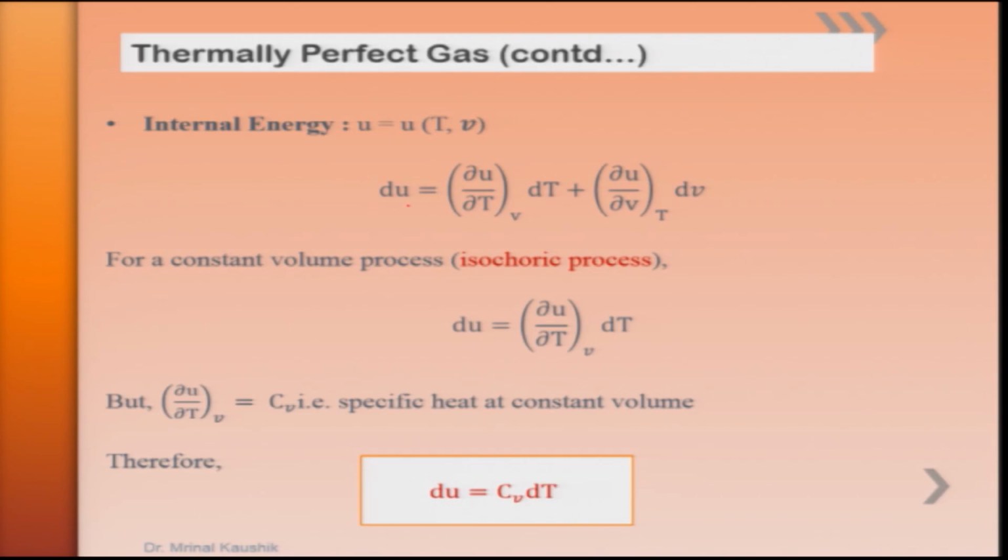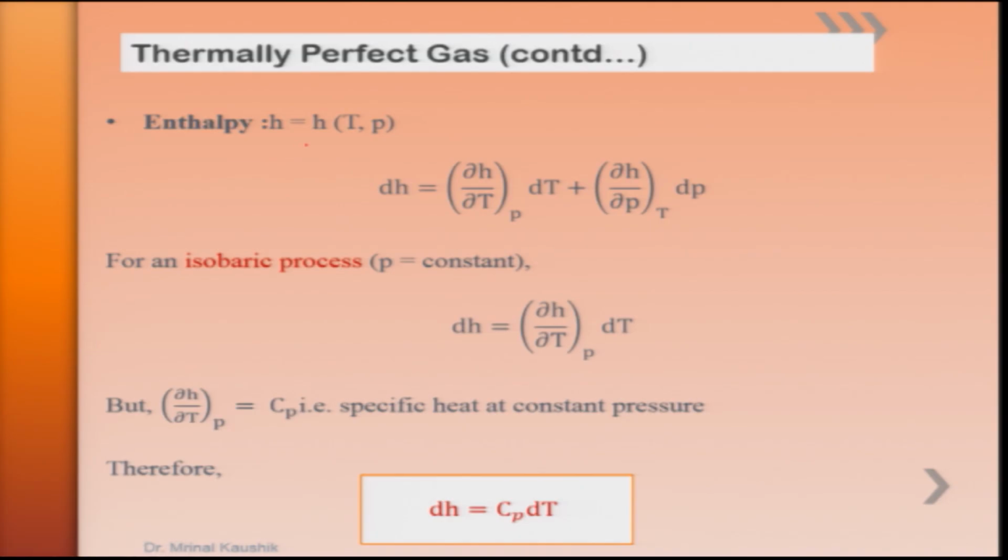We can write the differential as du is equal to del u by del T dT plus del u by del v dv at constant T. Now, if the volume is kept constant, that is under an isochoric process, the second term goes to 0, and hence we are left with du is equal to del u by del T at constant v dT. In the kinetic theory of gases, we have already said that this term is nothing but Cv, the specific heat at constant volume. Therefore, du can be written as Cv dT.